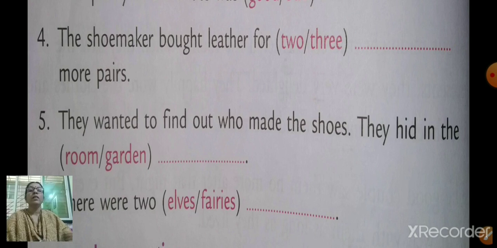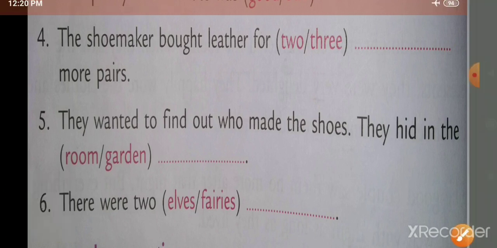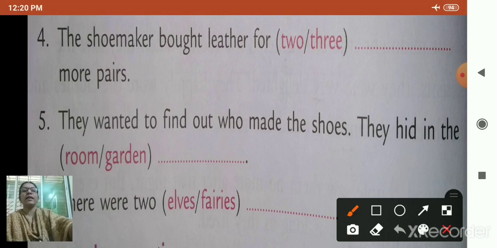Number 4. The shoemaker bought leather for 2 or 3 more pairs. Yes, 2 more pairs. So put a tick on 2. Be quick, children.